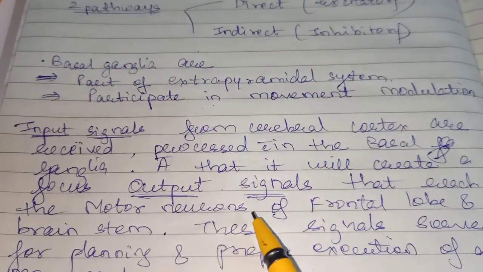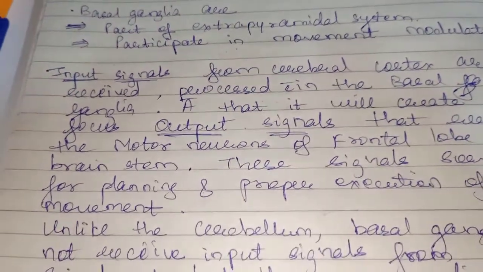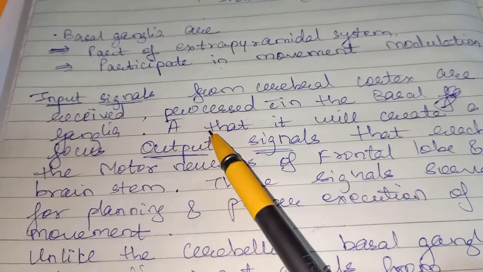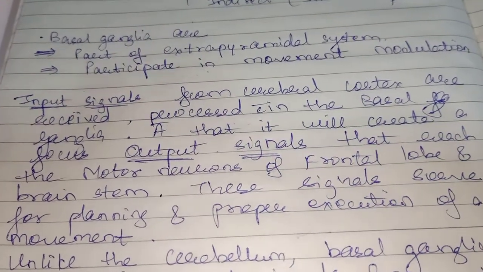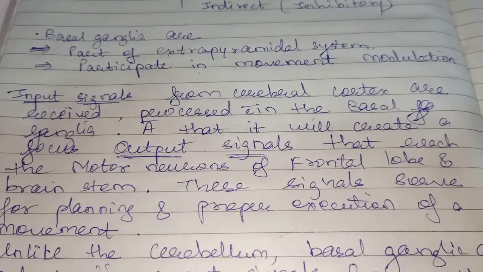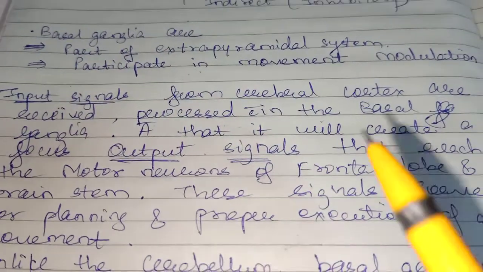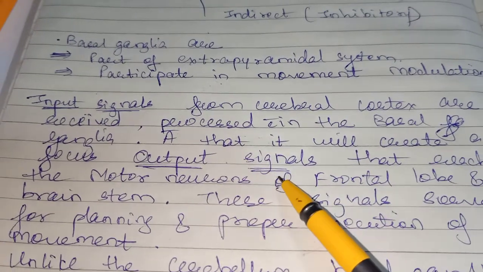Now we'll go one by one. Various input signals from the cerebral cortex are received and processed within the basal ganglia.